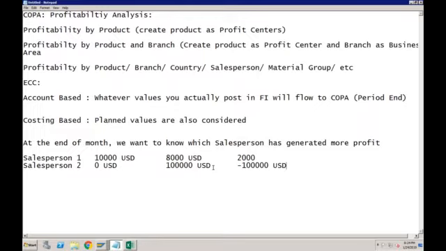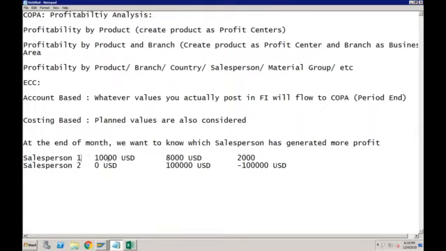Yes. Okay. This is because you are only looking at the periodic reporting of FI, because FI will only show you whatever has been posted into the accounts. But now let me change the scenario.